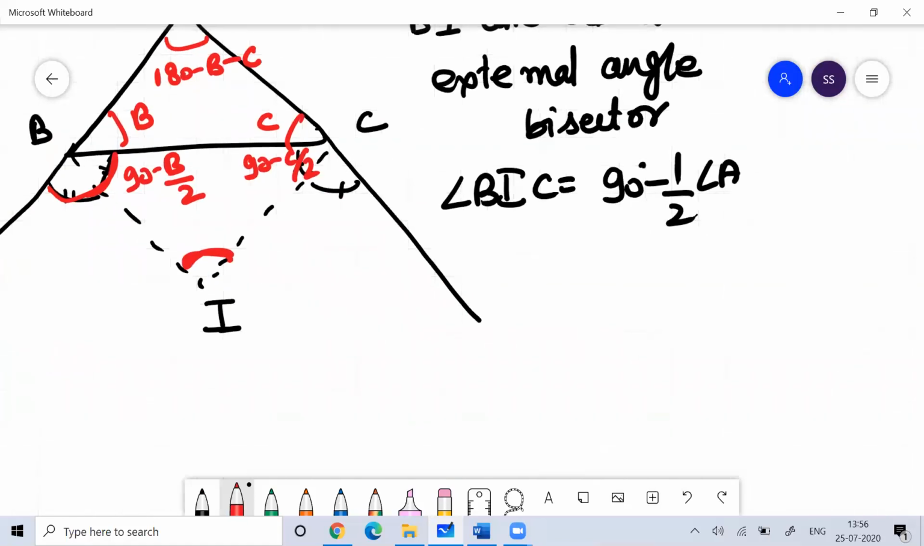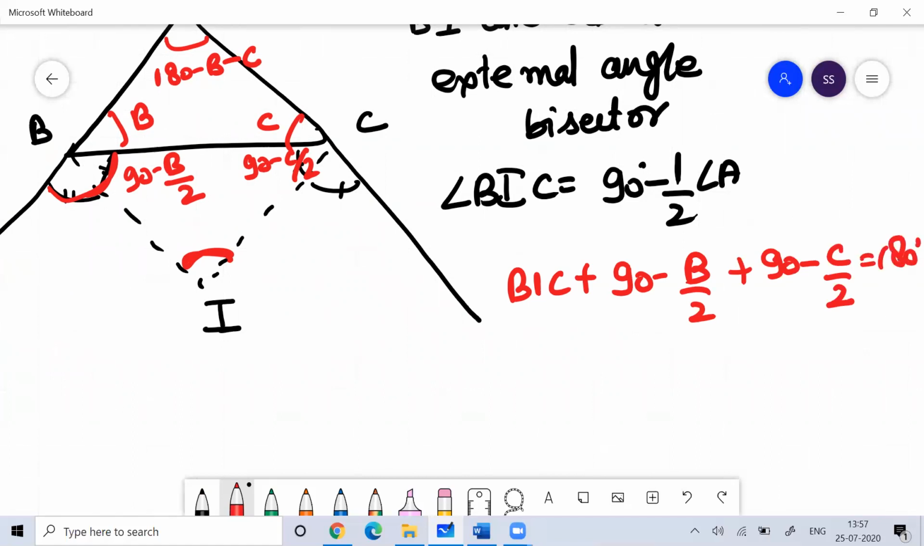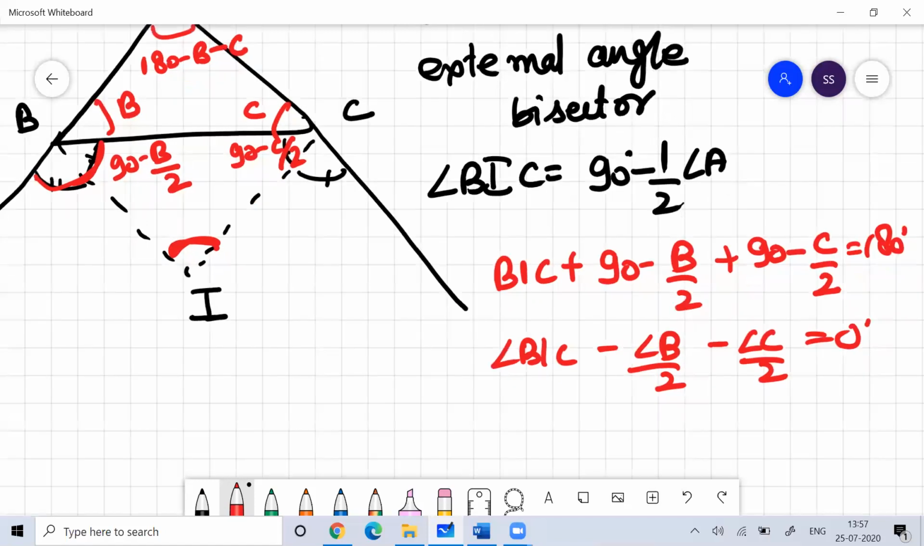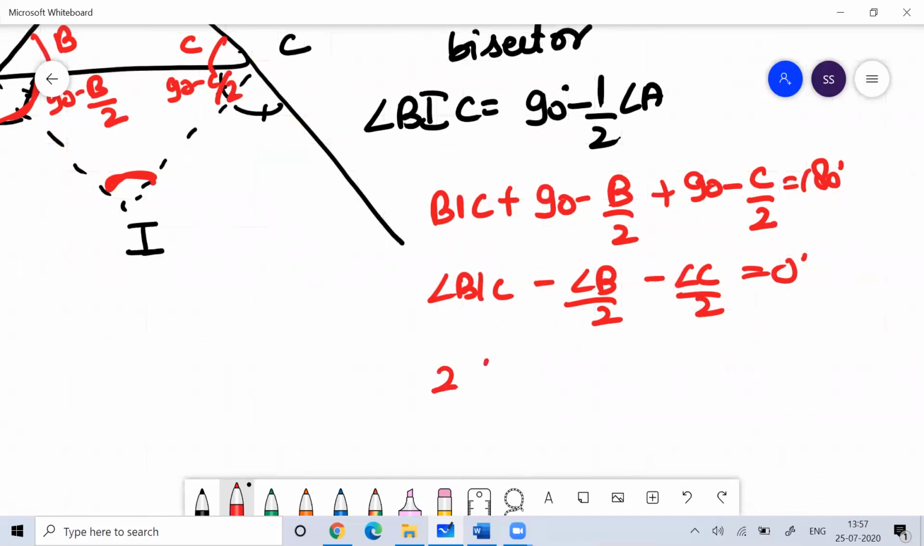So the angle BIC, this is 90 minus B by 2, this is 90 minus C by 2, and the sum is 180 degrees. So I can say angle BIC minus angle B by 2 minus angle C by 2 equals 0 degrees. The 90 will get cancelled. So I can say 2 times angle BIC is equal to angle B plus angle C.